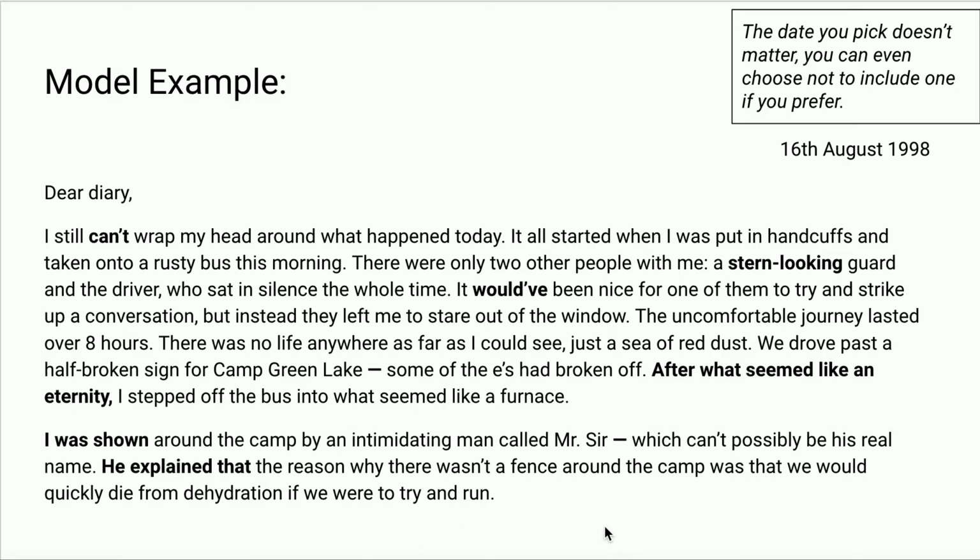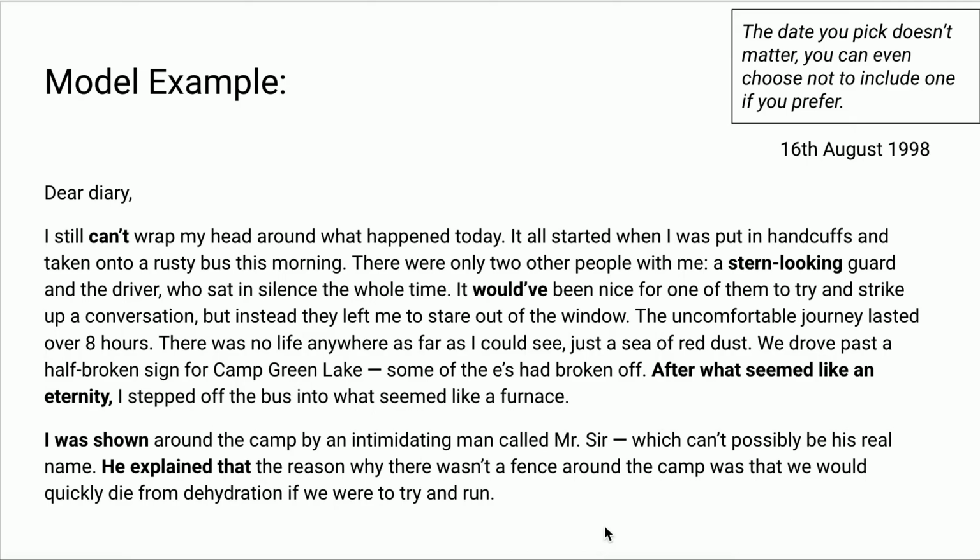The uncomfortable journey lasted over 8 hours. There was no life anywhere as far as I could see, just a sea of red dust. We drove past a half-broken sign for Camp Green Lake. Some of the E's had broken off. After what seemed like an eternity, I stepped off the bus into what seemed like a furnace.